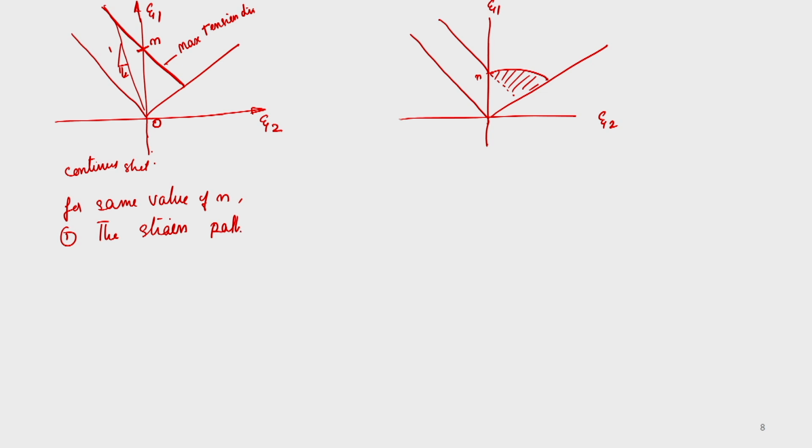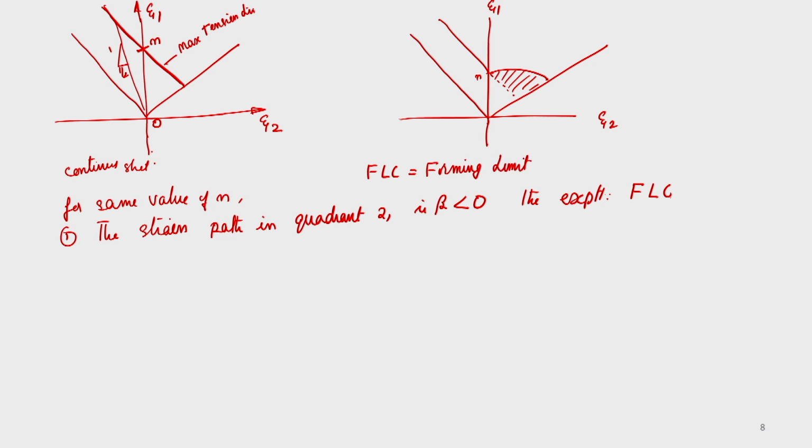The strain path in quadrant 2, that is for beta less than 0, the experimental FLC, that is where FLC is equal to forming limit curve, is coinciding with the maximum tension line. Okay.